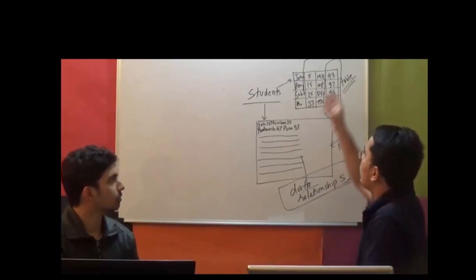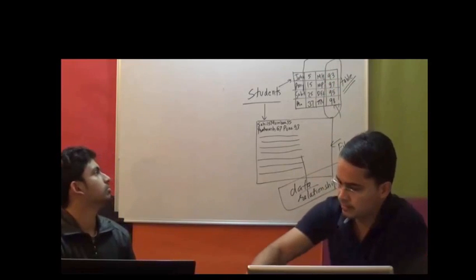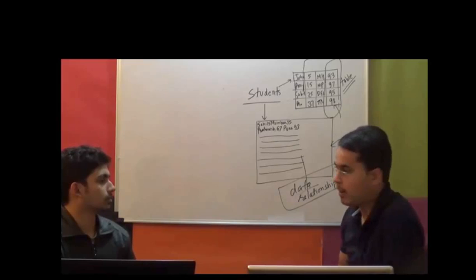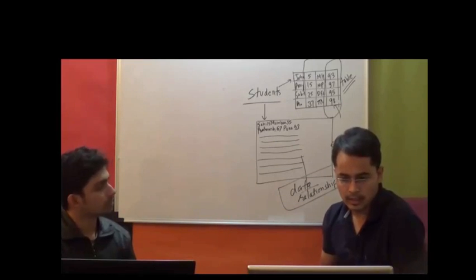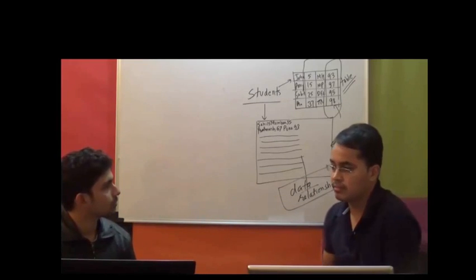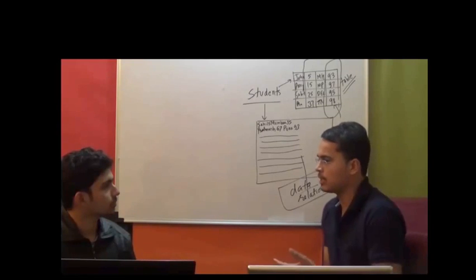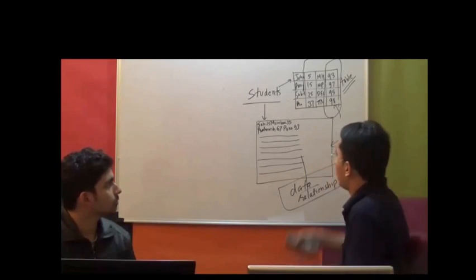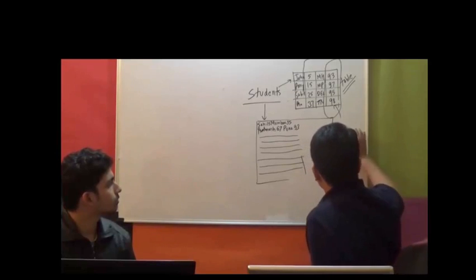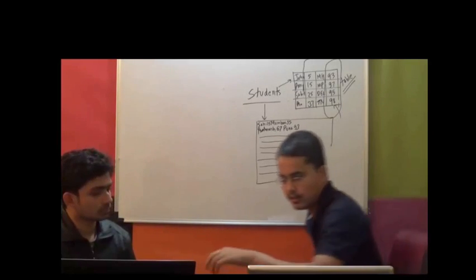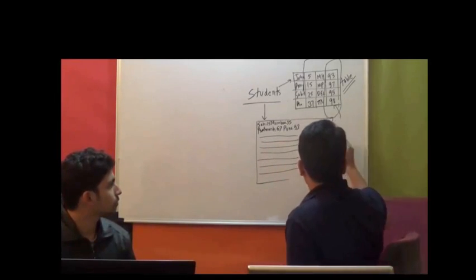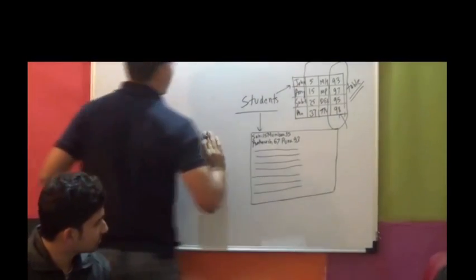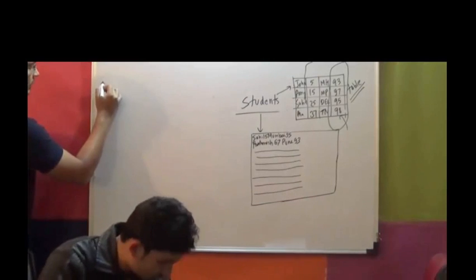For example, what could be related to students? Maybe their college, or maybe their department. In which department do they study? So basically, when you say the two tables are related, basically they share some common data. So if I would have to depict this, I'll keep this file as it is without disturbing the file. Alright, I'll step up and I'll write these two tables basically.